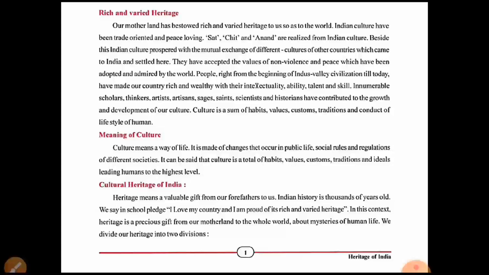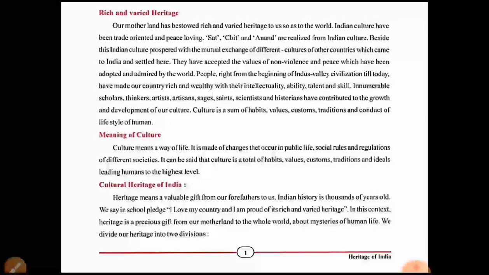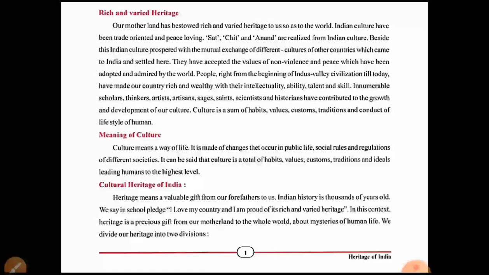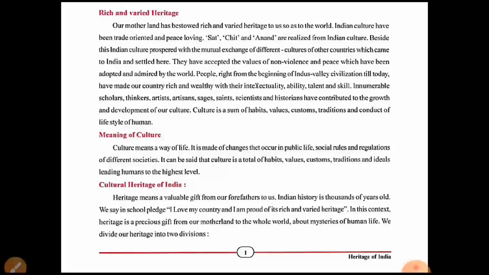So Indian people accepted the value of non-violence, which means they are not harmful towards other people, towards other countries, and peace. Remember, when people are not violent to other people, at that time the peace will be maintained in that country or in that place.